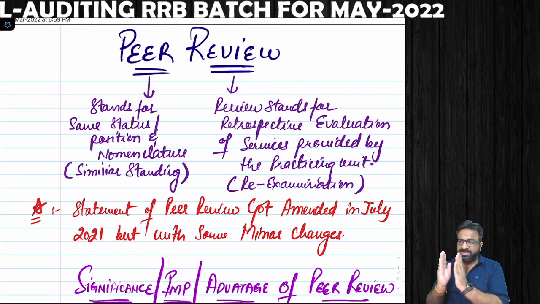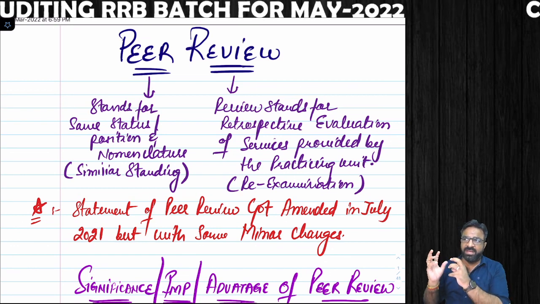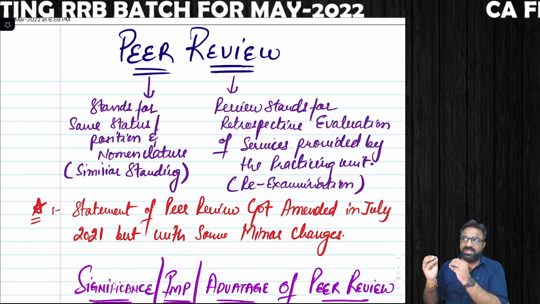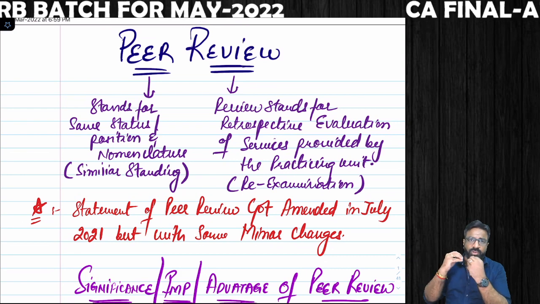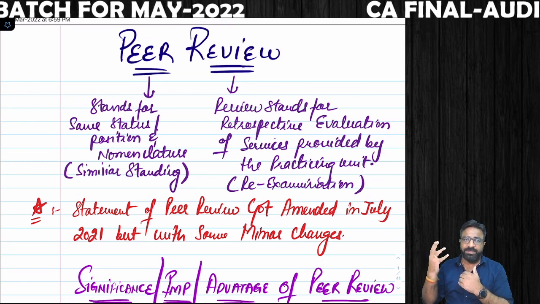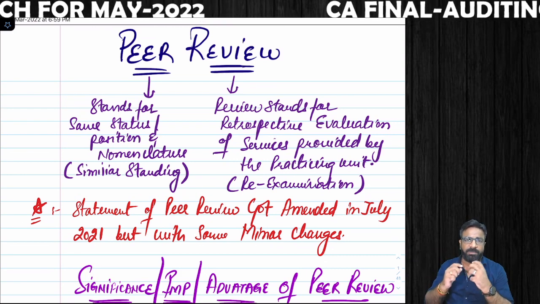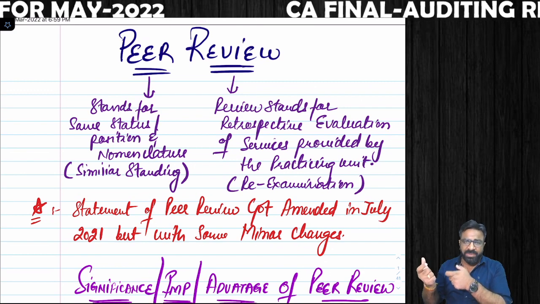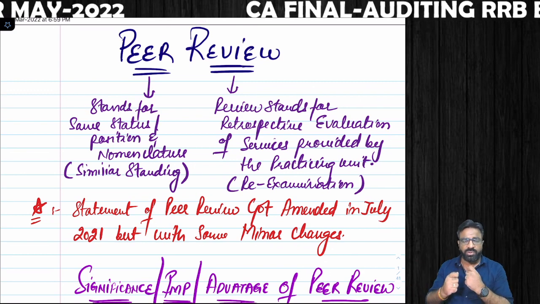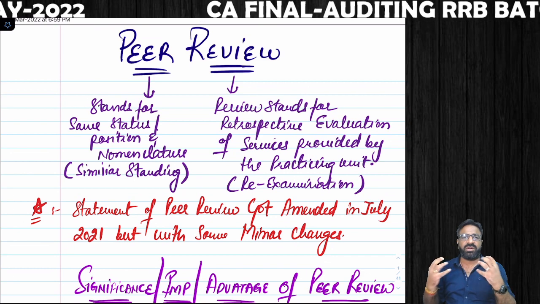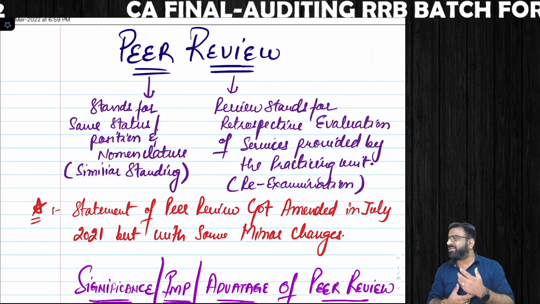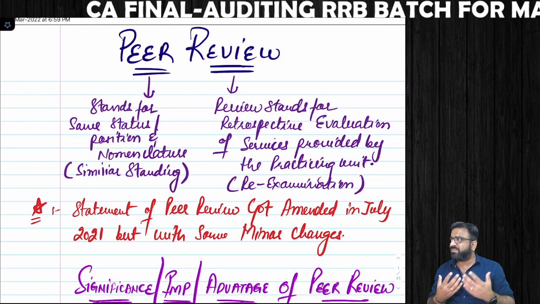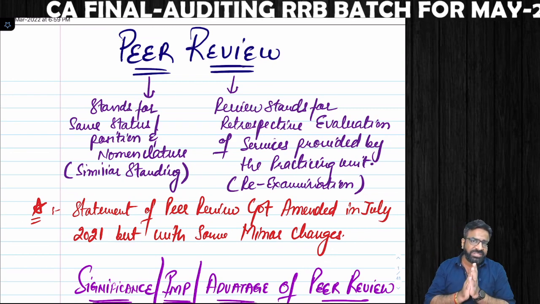So peer stands for same standing. Sir, what do you mean by same standing? A person of similar standing means a practicing CA who is also in practice. He will come to your practicing unit sent by the ICAI under one board called the Peer Review Board. He is a peer reviewer who is going to come to your practicing unit and evaluate the quality of the services rendered by you, let it be audit services, assurance services, or review services. All these services will be checked by him.